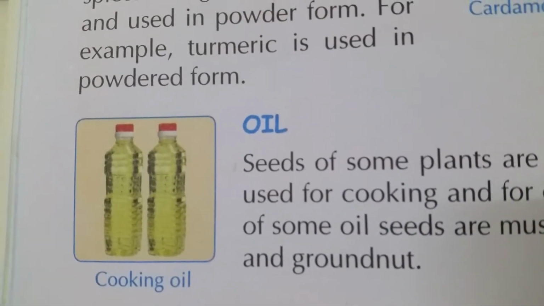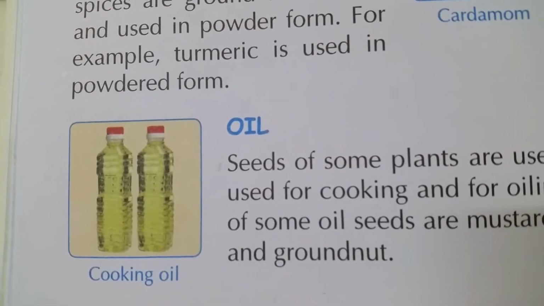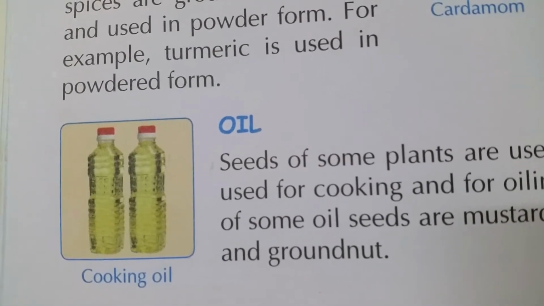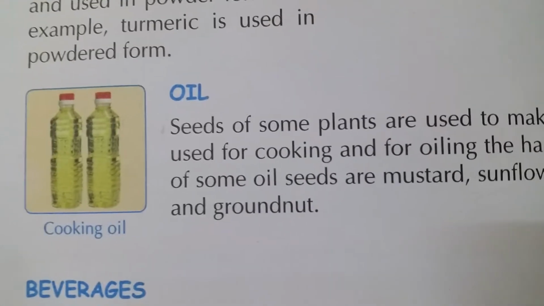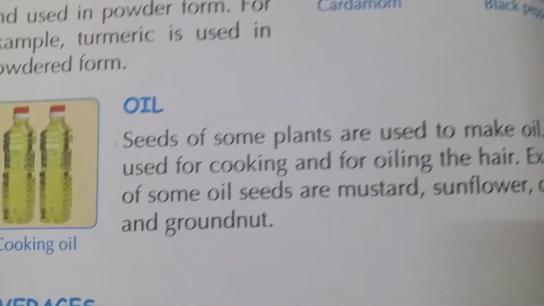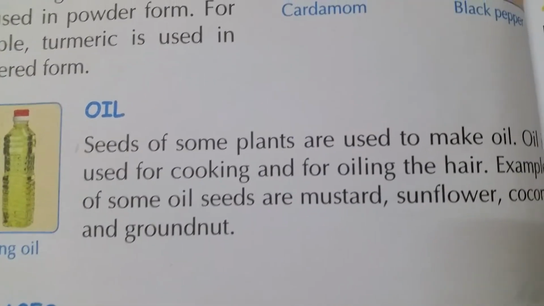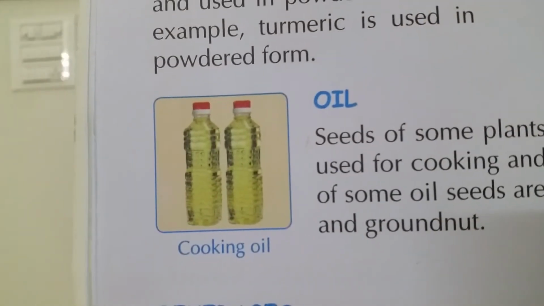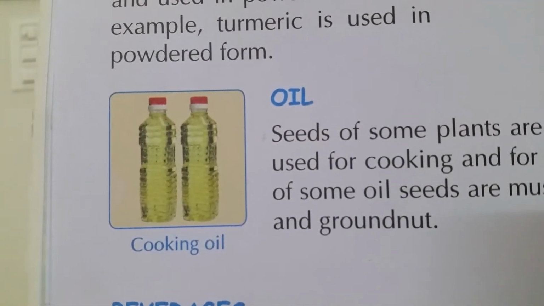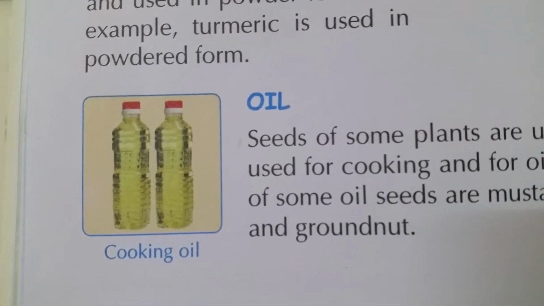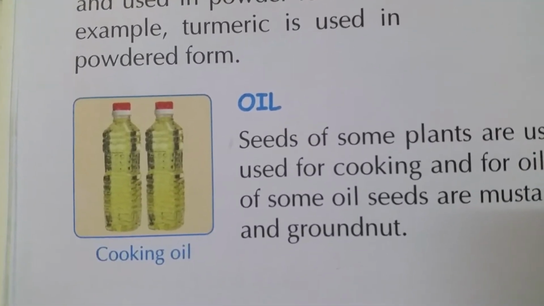Oils also come from plants. Seeds of some plants are used to make oil. What are the oils coming from the plants, amma? Mustard oil, sunflower oil, coconut oil and groundnut oil. These oils are also made with seeds of some plants.